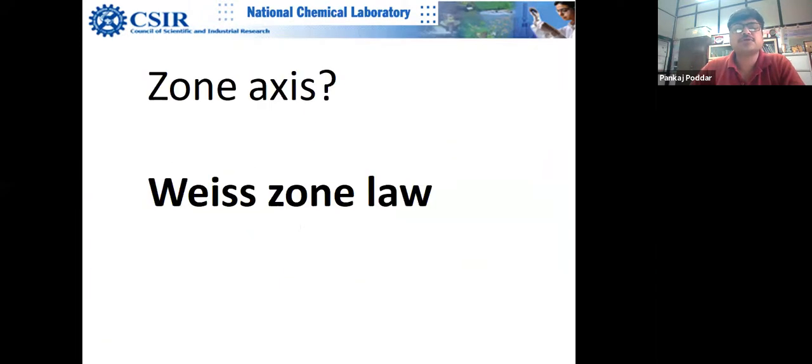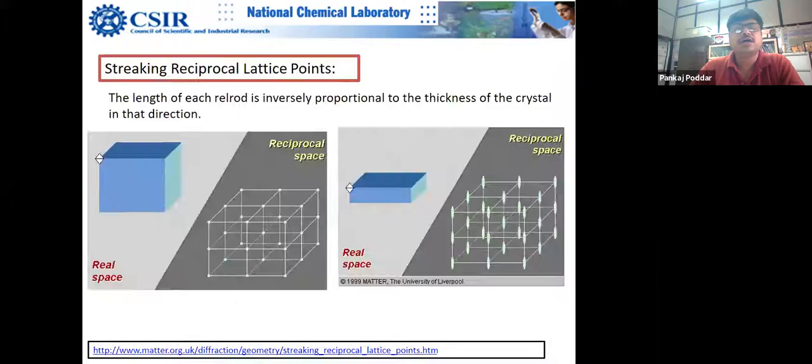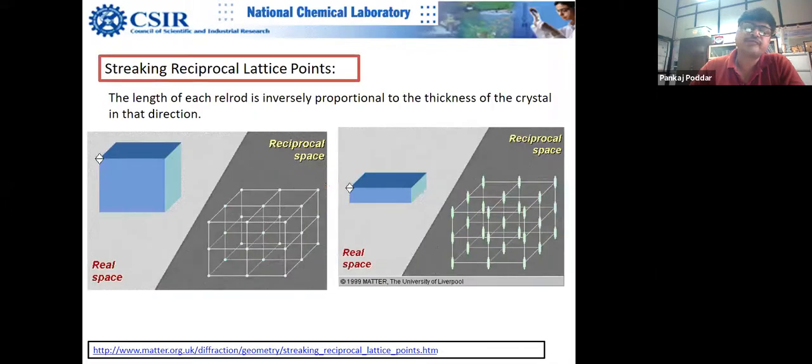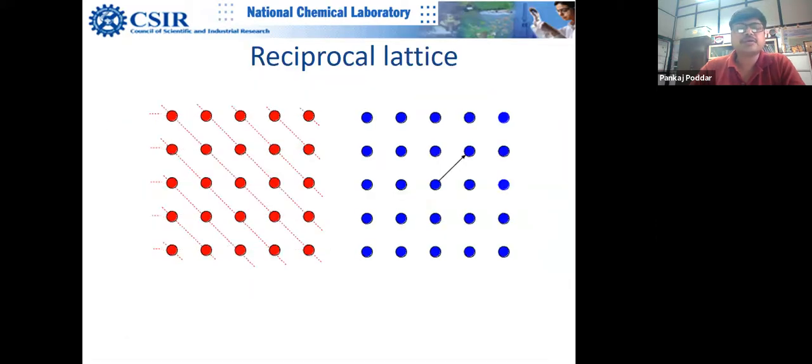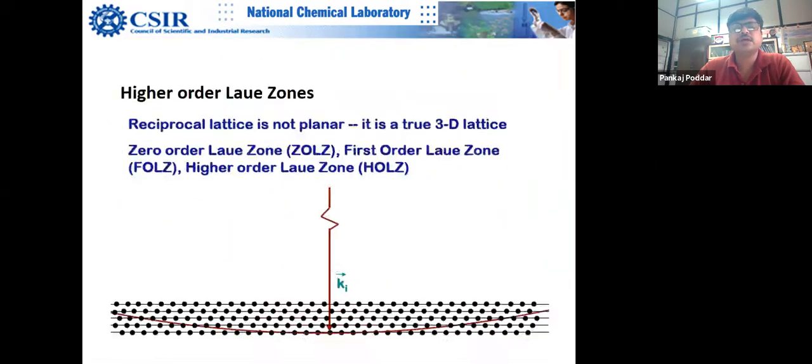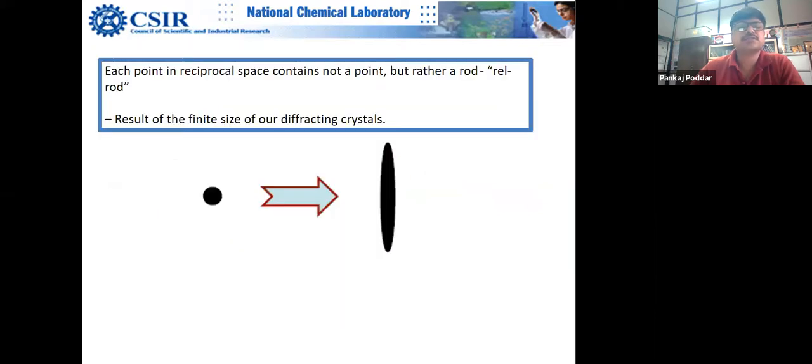Slightly change because of this difference. So this answer is valid for X-ray diffraction as well as for electron diffraction. But electrons behave in a slightly different way, which I will be teaching you in advanced classes.